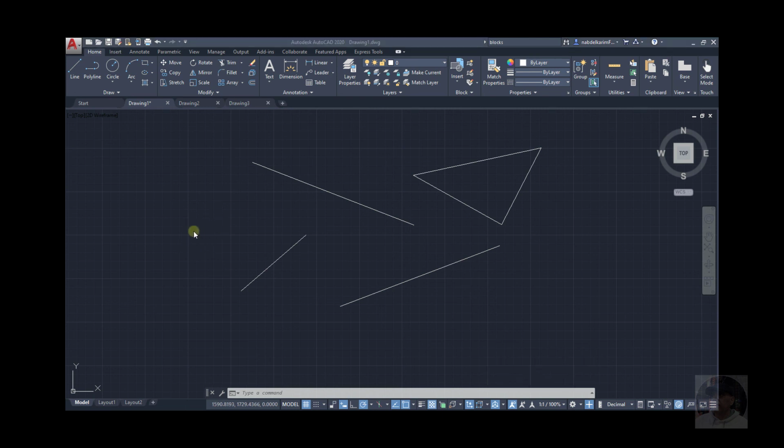Now if you press enter, when nothing is selected, it launches the command that you last used. The last one we used was line. So now it's asking you to specify the first point. Click here, and click enter or escape to end the command. By the way, this is a quick and easy way of repeating a command.